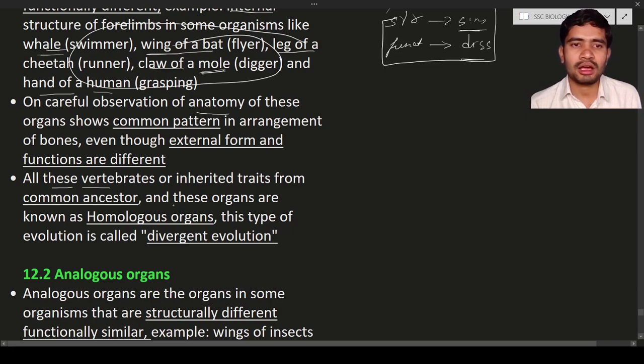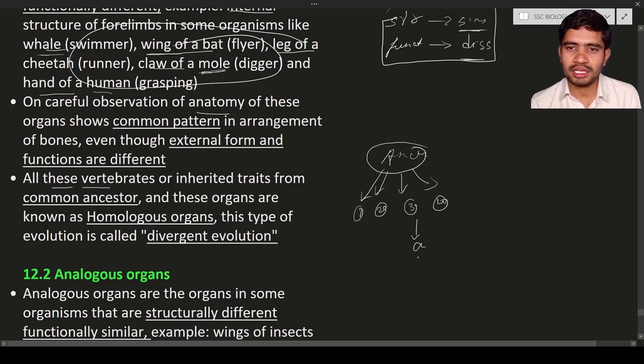Ancestor means the individual that was present a few generations ago. Let us consider this is the ancestor. This ancestor gives birth to all organisms. Here this is the first individual, second, third, and fourth. Again they give rise to A, B, C, and so on, X, Y, Z, and so on.